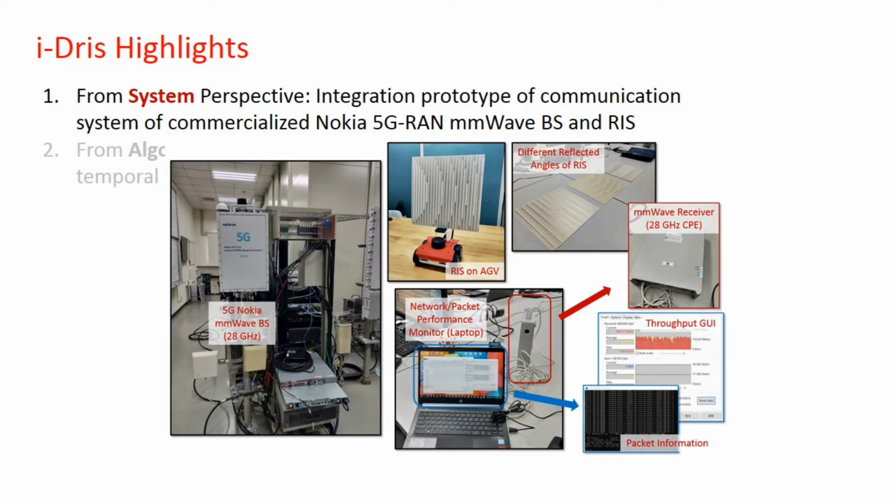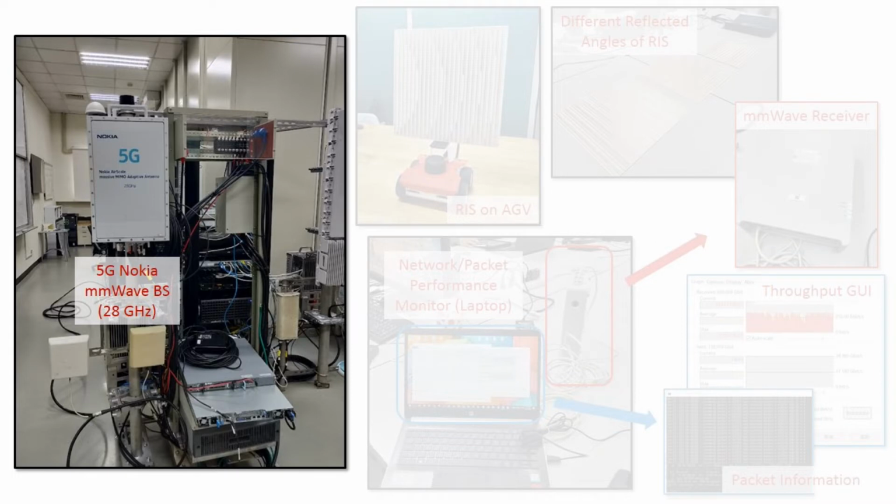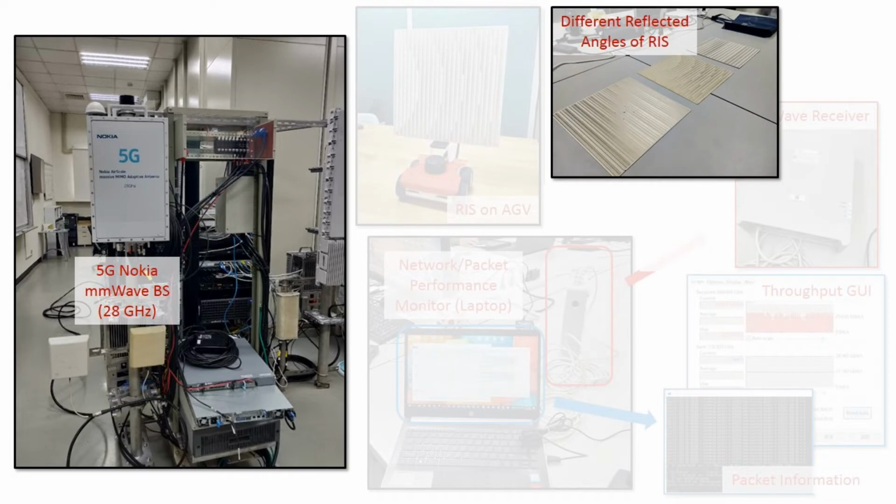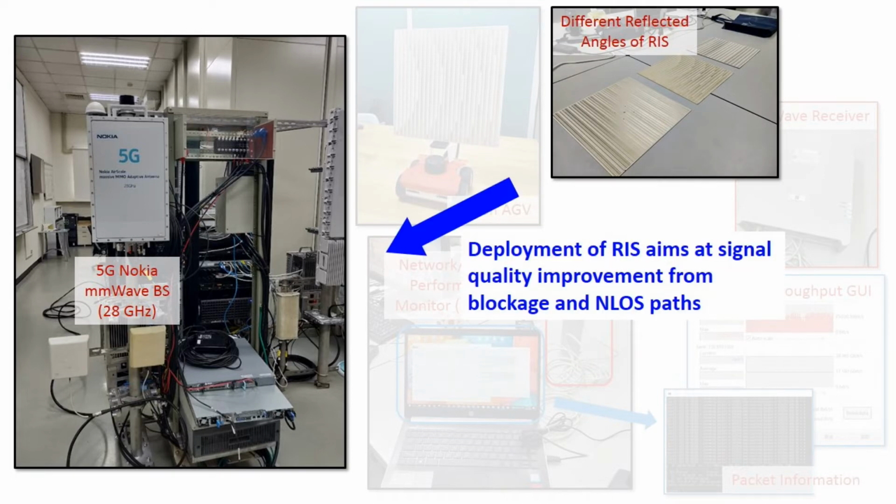From system perspective, we demo the integration prototype of communication system of Nokia 5G base station and wave RIS. For the commercial wave base station, it can support scalable transmit power under MIMO with 32 wave beams. The peak data rate is up to 1 gigabit per second. In our system, we deploy RIS to improve signal quality, which is previously suffering from blockages and non-line-of-sight paths.